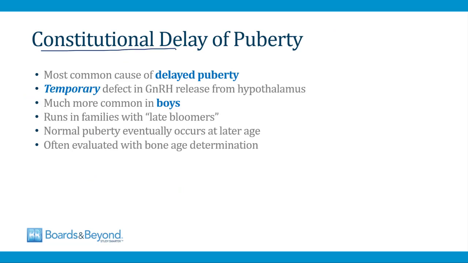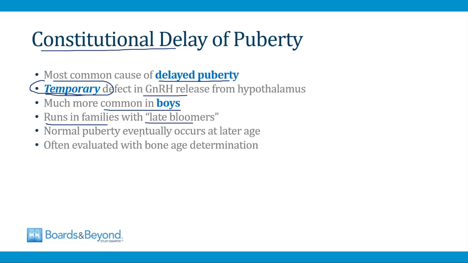Constitutional delay of puberty is the most common cause of delayed puberty. It's caused by a temporary defect in GnRH release from the hypothalamus. And the word temporary is important because this condition usually resolves with the passage of time and doesn't require any intervention. It's more common in boys, but when it occurs in girls, it can lead to delayed menarche and primary amenorrhea. And it often runs in families with late bloomers, so a boy or a girl who has constitutional delay of puberty will have parents who also had puberty onset at a very late age.